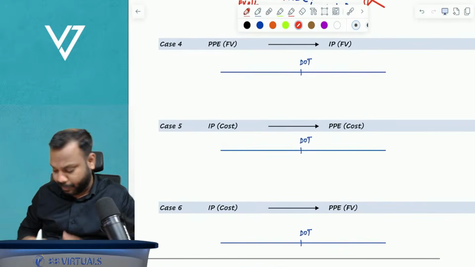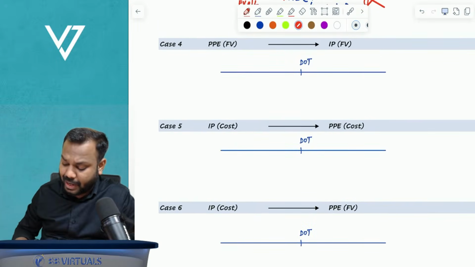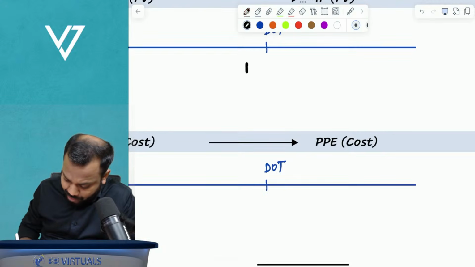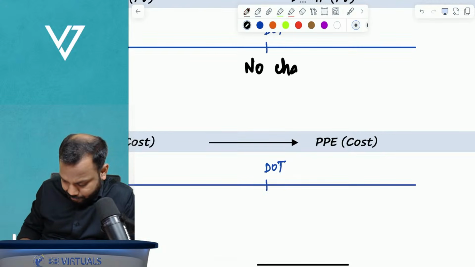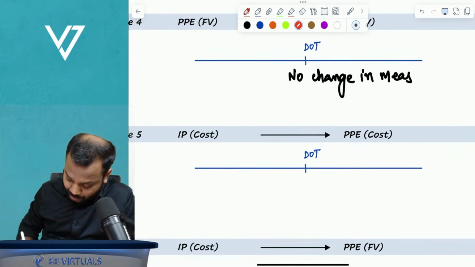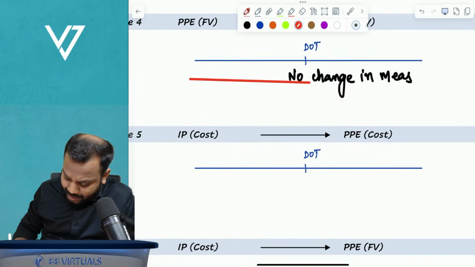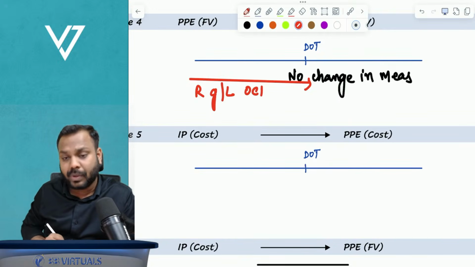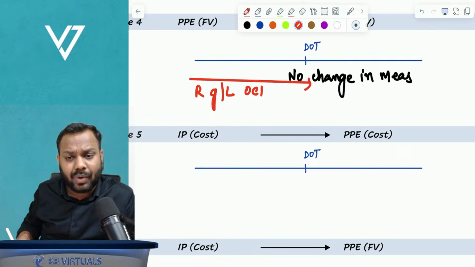Since subsequently IP is at cost, there is no fair value gain or loss that will be recognized. Now subsequently, PP at fair value to IP at fair value. So understand here, no change in measurement. But when PP was at fair value, you were recognizing the revaluation gain or loss in other comprehensive income. Were you doing annual revaluation?